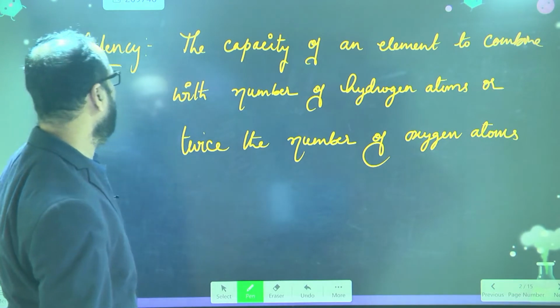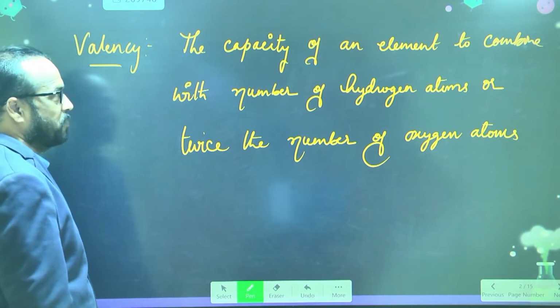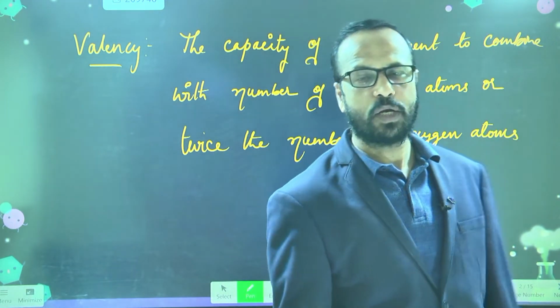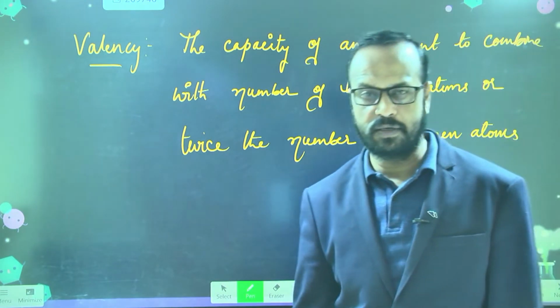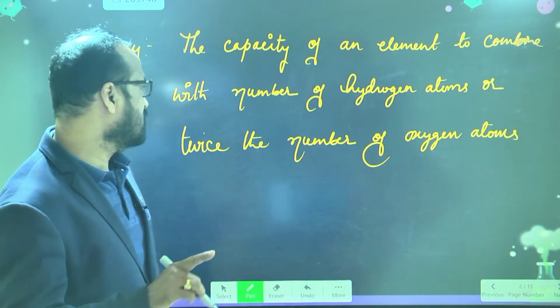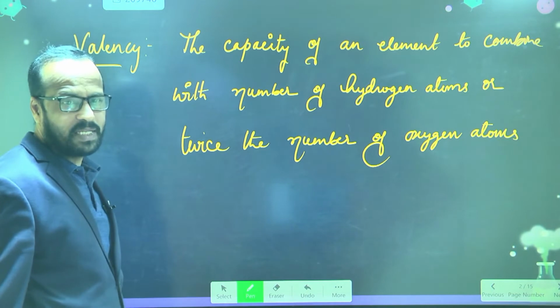Okay, so this is another definition. The capacity of an element to combine with the number of hydrogen atoms or twice the number of oxygen atoms is called valency.